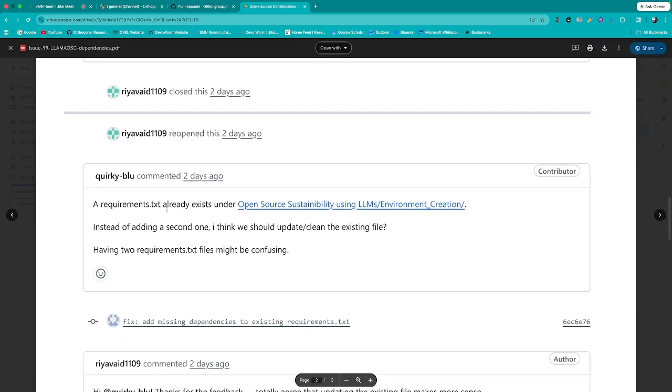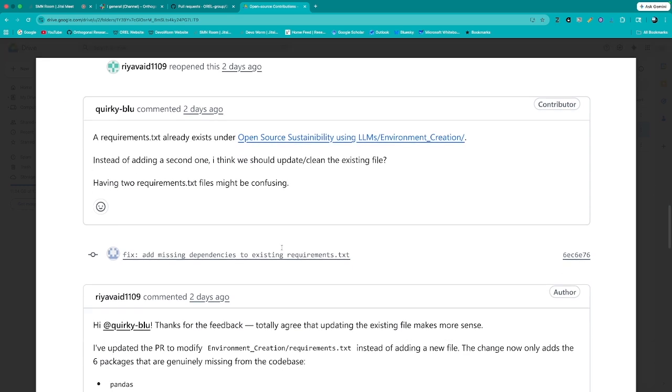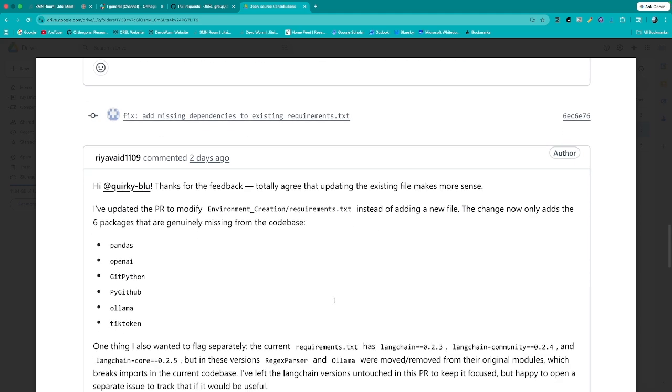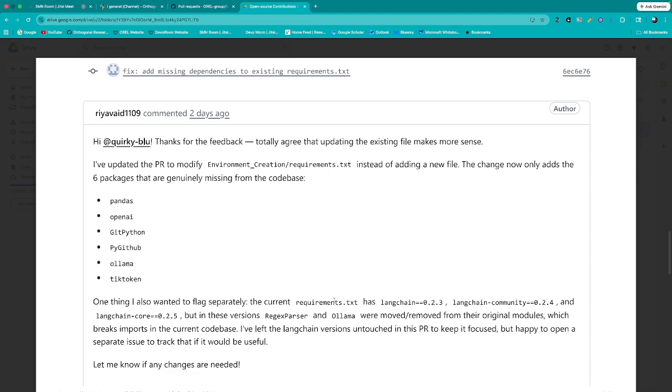So a requirements text already exists under open source sustainability. Instead of adding a second one, I think we should update clean the existing file. Having two requirements.txt files might be confusing. And this is updating the existing file. So this updated the PR to modify the requirements text instead of adding a new file. And so this is just adding the packages in.